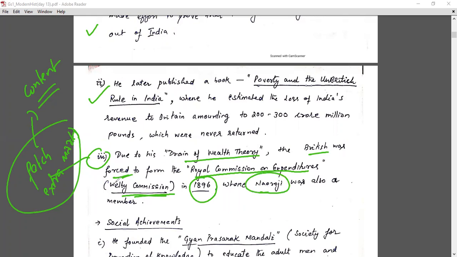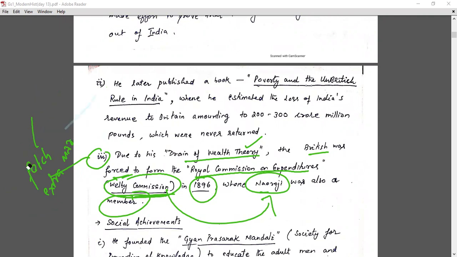Everybody knows the Welby Commission; you will find it in Spectrum also. In 1896 the British brought this commission because of the pressure put by Dadabhai Naoroji, because of this theory. So it is a very big achievement, and since it is related to the economy, we have put it in the economic achievements.